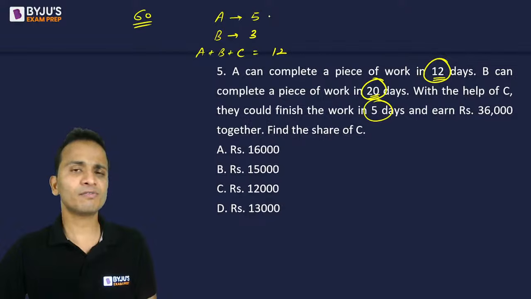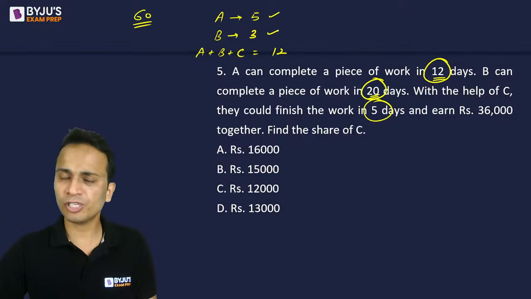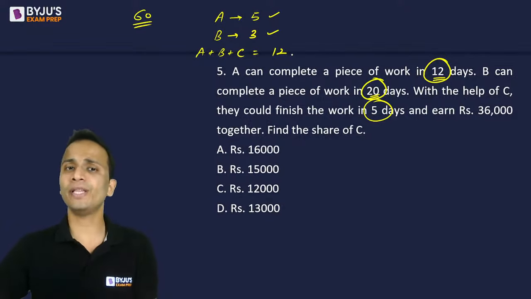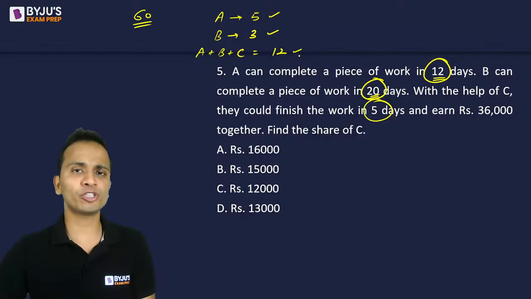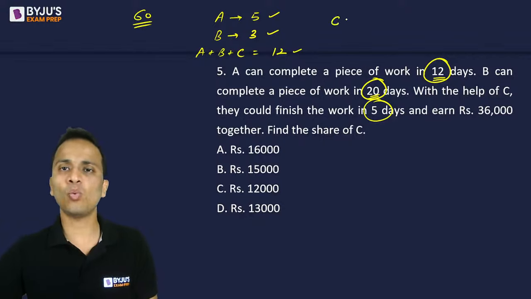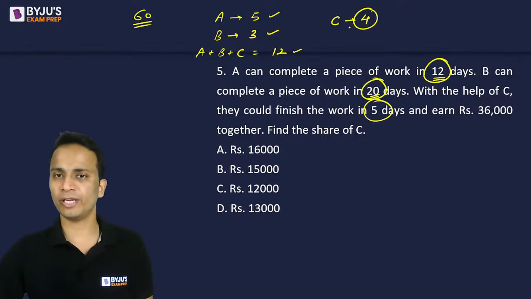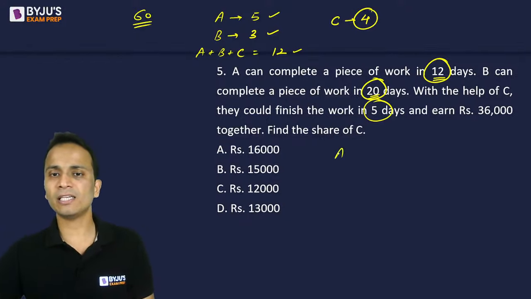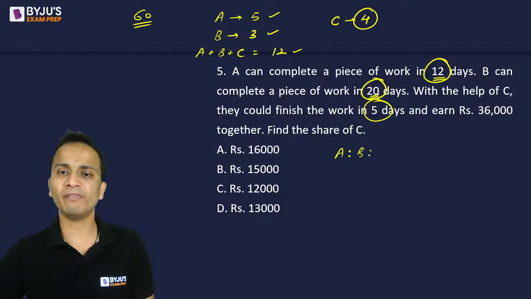So if A does 5 units of work in 1 day, B does 3 units of work in 1 day, and together A, B, and C can finish 12 units of work in 1 day, so C's 1 day work will be equal to 12 minus 5 minus 3, that is equal to 4. तो C का 1 day work क्या हो गया? 4 हो गया. Right?